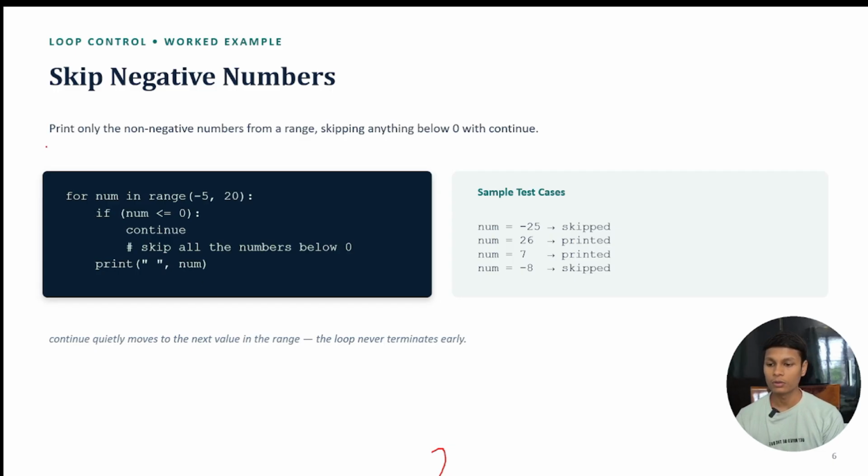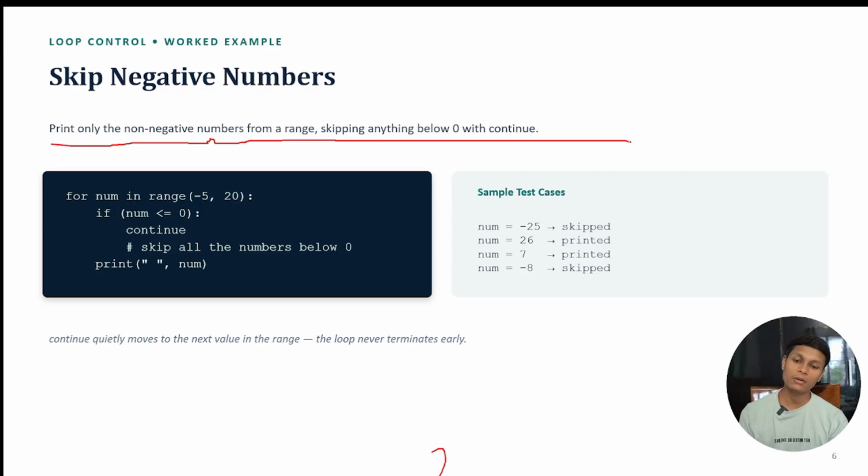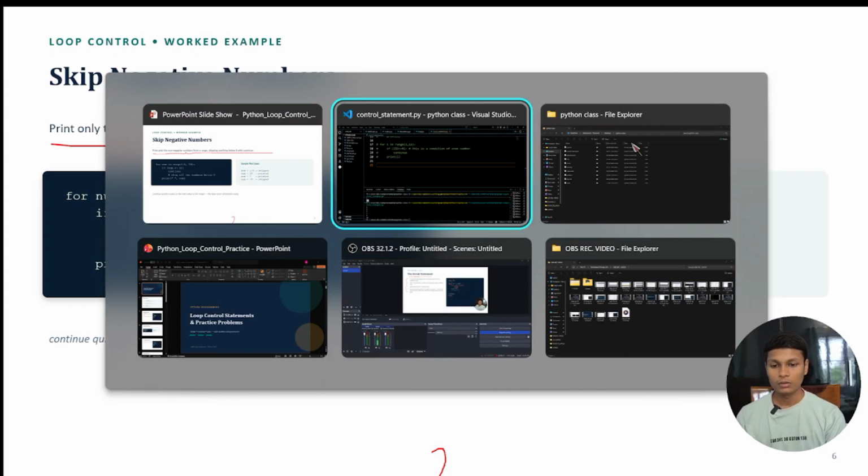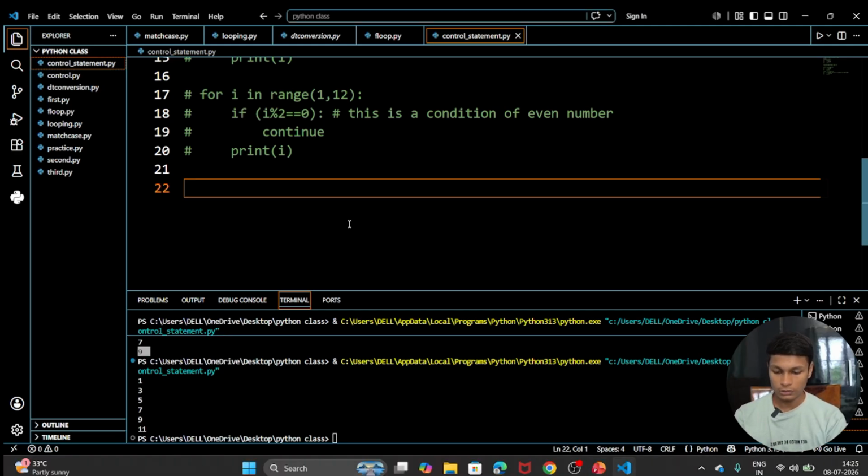We are going to print only the non-negative numbers, meaning the positive numbers, from the given range, and skip anything below 0 with continue. Meaning we are going to skip each and every number below 0, which is a negative number. So let's write the code for this one.